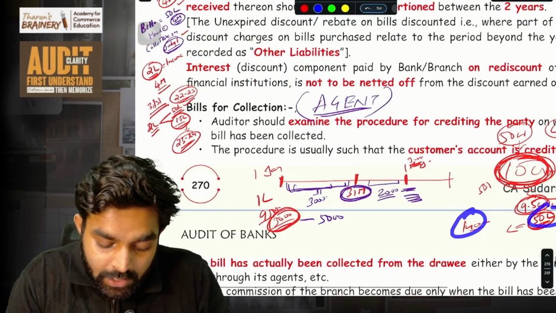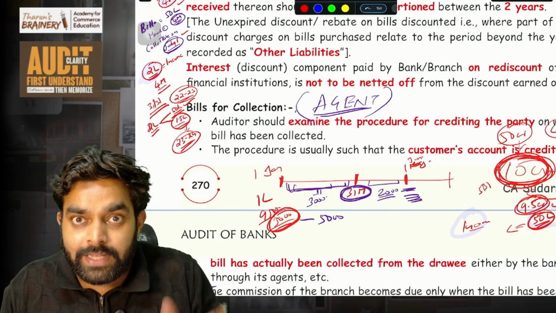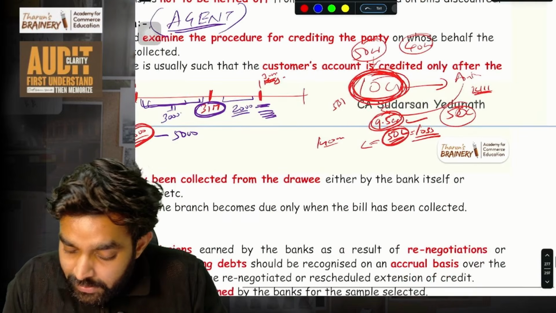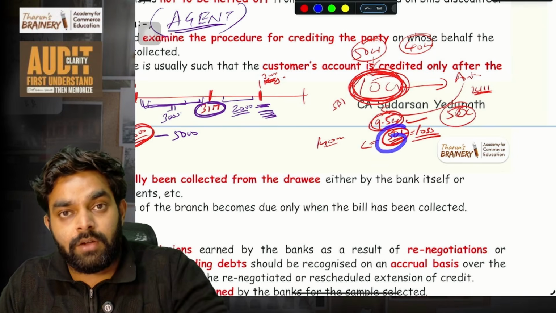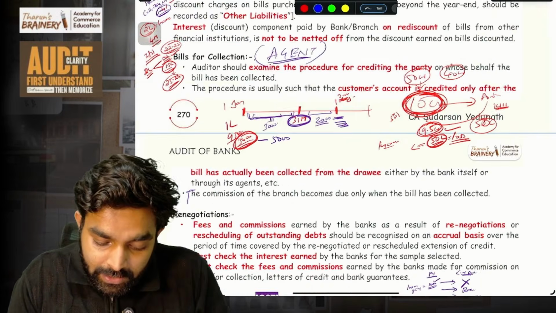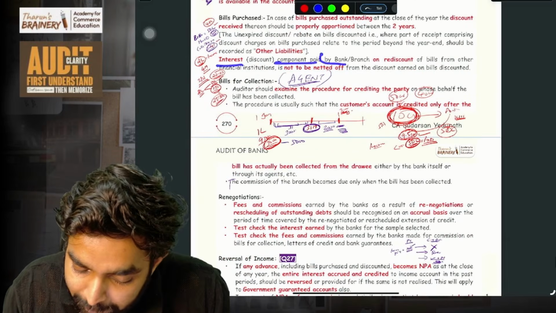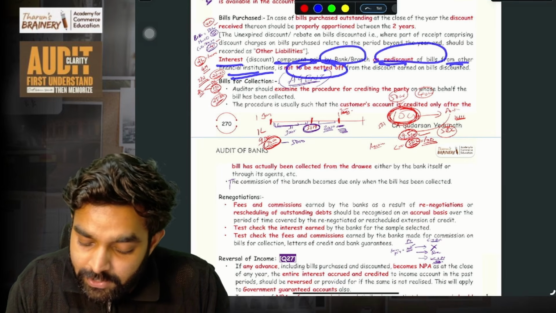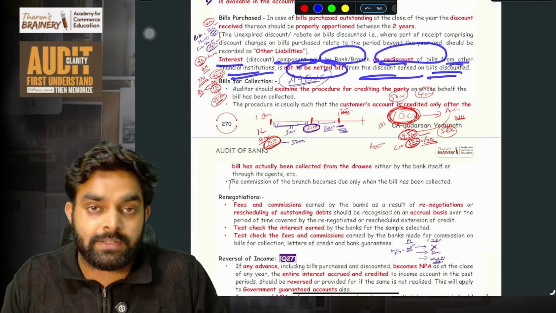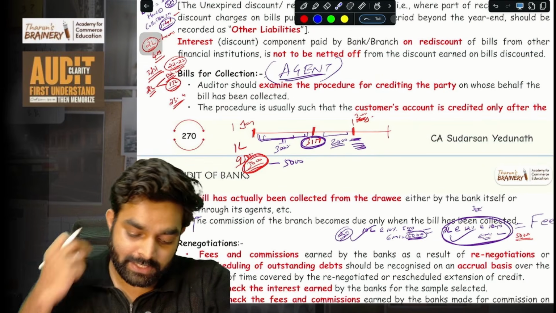So here 2 lakh income, 50,000 is current year reckoning. That is income of the bank. Don't net off this loss with that income. Show this separately. Loss separately you have to show, income separately you have to show. That is what is written here: interest component paid by the bank or branch on rediscounting of bills from another financial institution is not netted off from the discount earned on bills discounted. Simple.